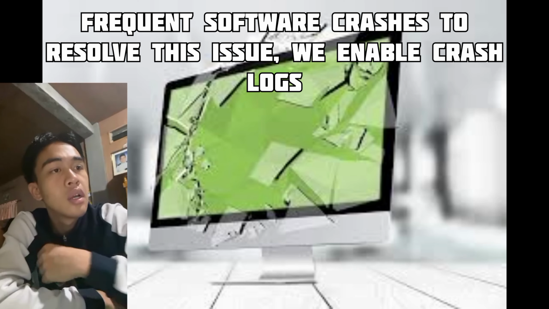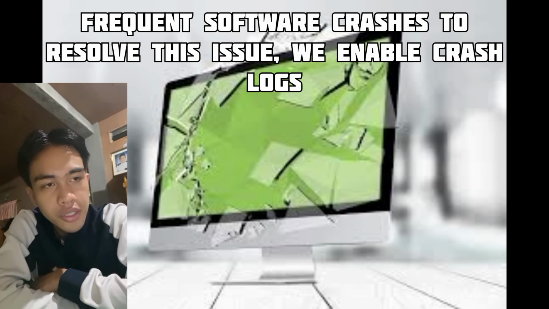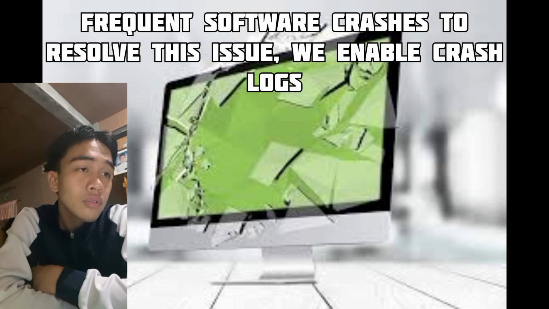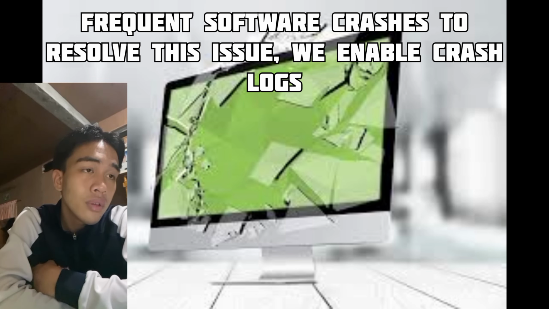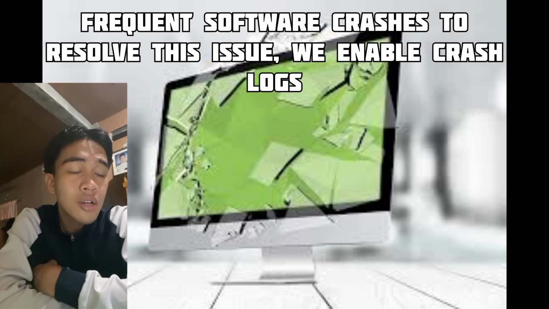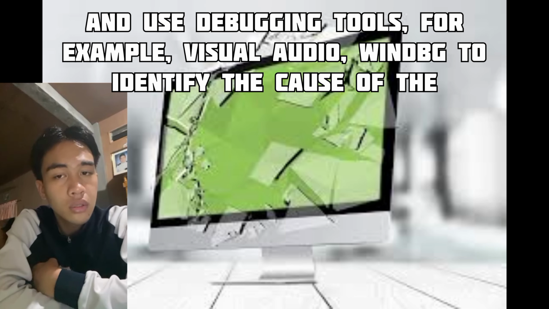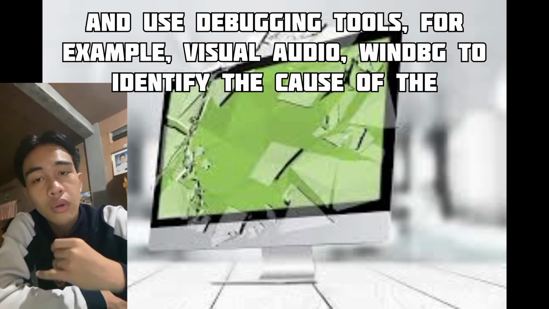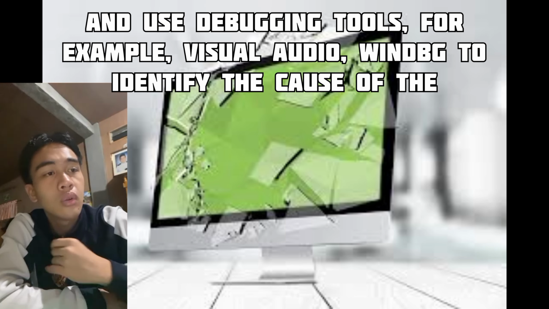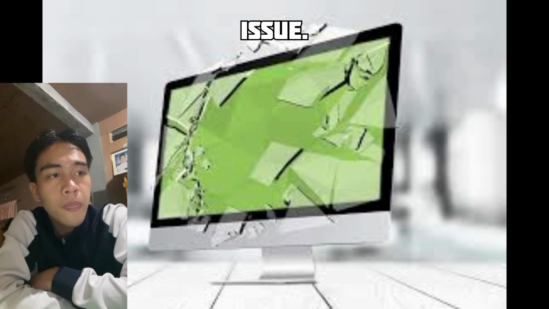Number 2. Frequent software crashes. To resolve this issue, we enable crash logs and use debugging tools, for example Visual Studio, WinDbg, to identify the cause of the issue.